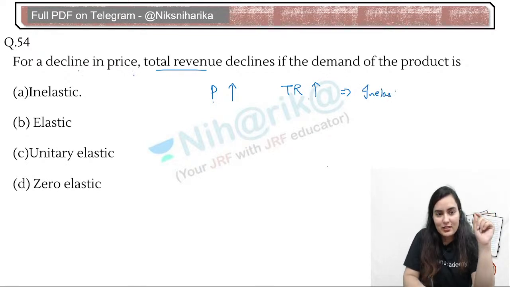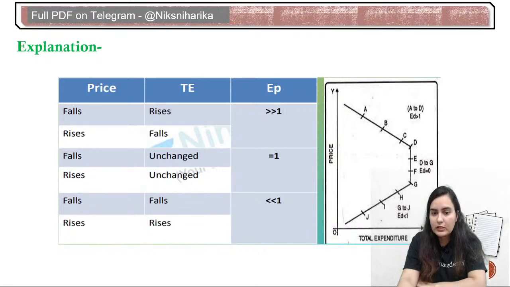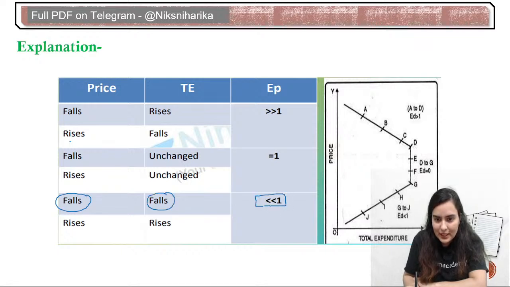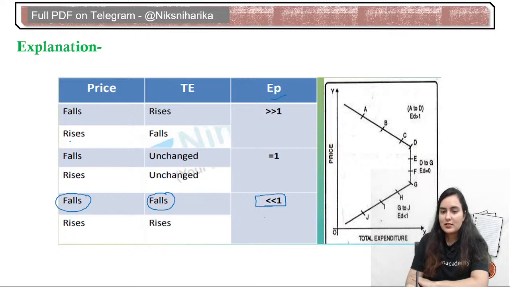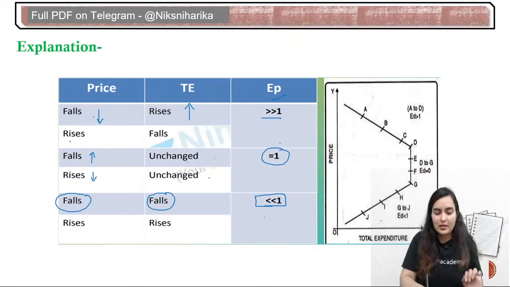Inelastic, right? So if the price is reducing and total revenue is also reducing, they are going in the same direction, so it is inelastic. If you remember, we have done this diagram: the price is falling and the total expenditure is also falling. So elasticity of price is inelastic, less than unit elastic. And if they are going in different directions, this is falling, this is rising, then it is elastic. And if due to change in price there is no change in total expenditure, then it will be unitary elastic.